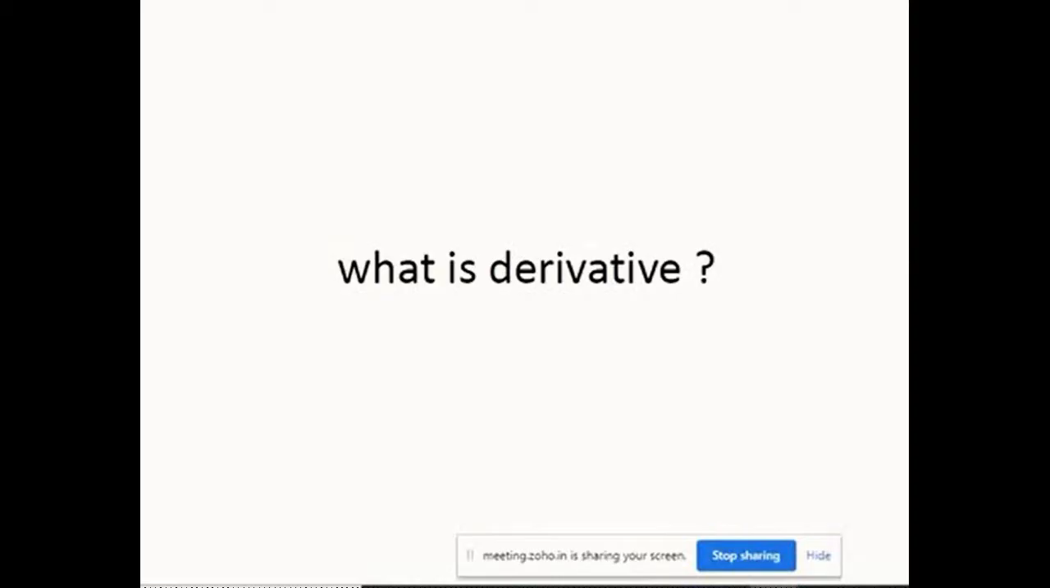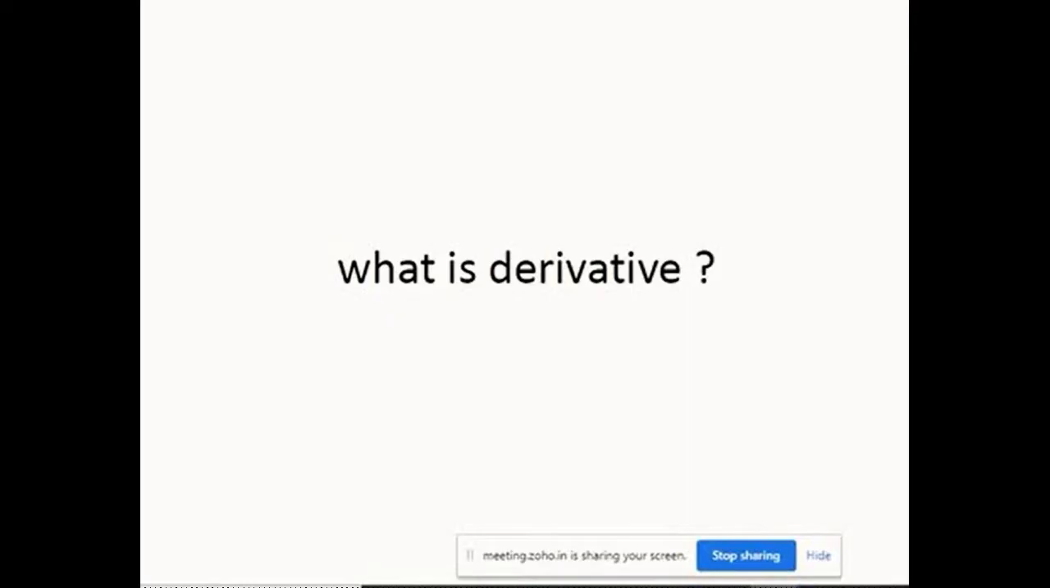It's not. I'm going to give you a very simplistic example or understanding of what exactly derivative means. Derivative, as a definition, says that a derivative is a financial instrument which derives its value from the underlying asset. Understand? I don't think so. I will make it clear.